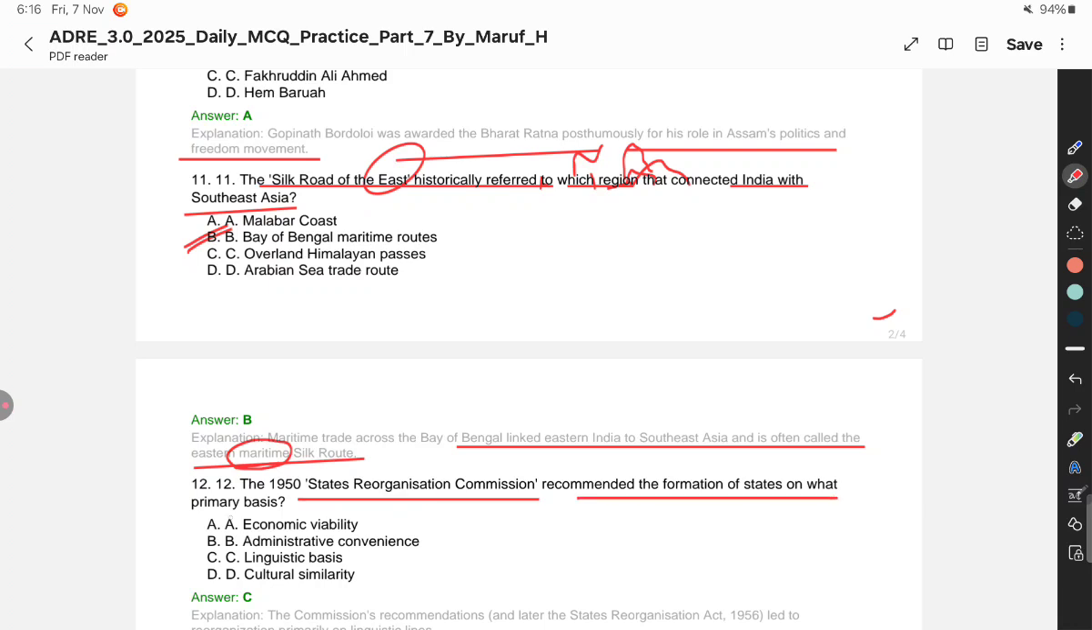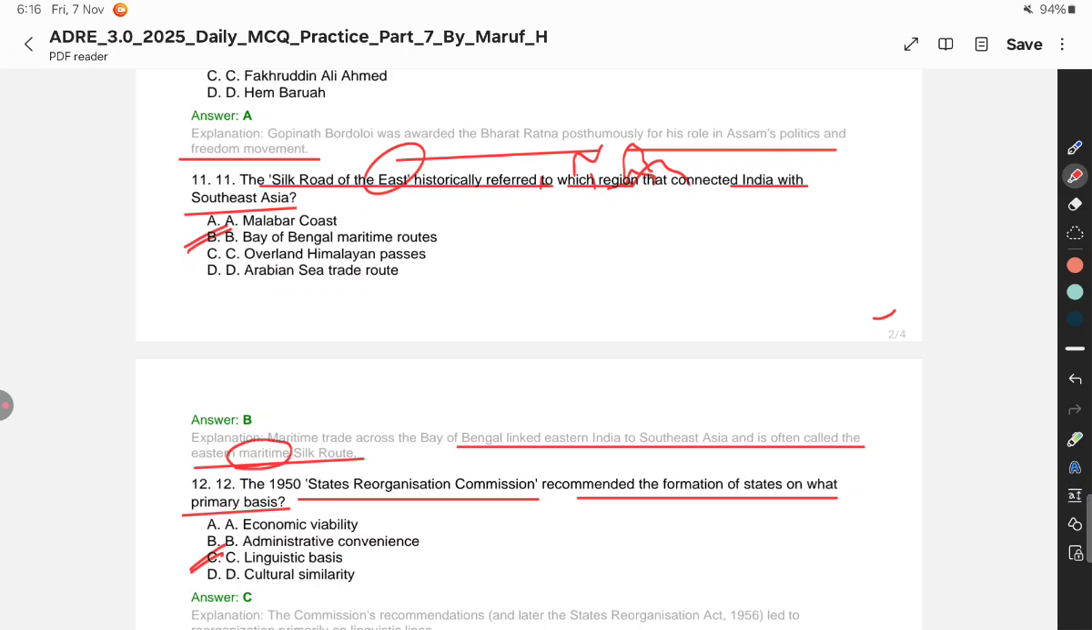The 1950 State Reorganisation Commission recommended the formation of the state on what primary basis? Economic availability, administrative convenience, linguistic basis, or cultural similarity. All right, so obviously linguistic basis.